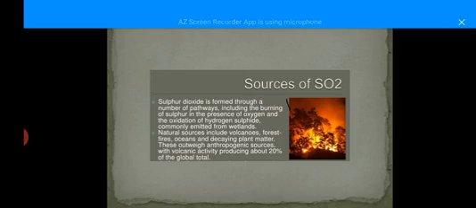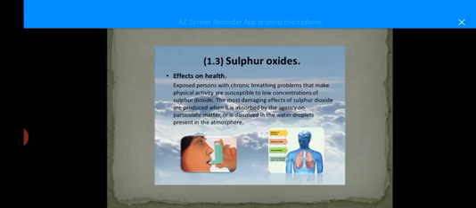Next, what are the effects of sulfur dioxide? Sulfur dioxide is very harmful for human beings. First of all, if we inhale sulfur dioxide for a long time, it will cause a headache, and it will cause many problems in our life, and it also causes breathing difficulties.